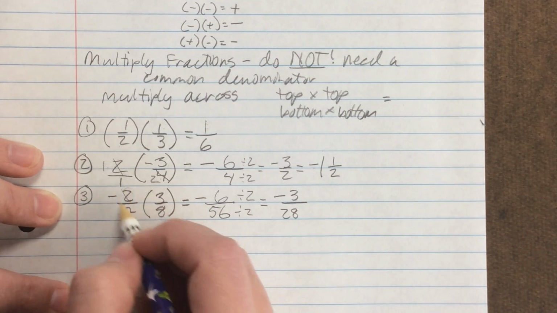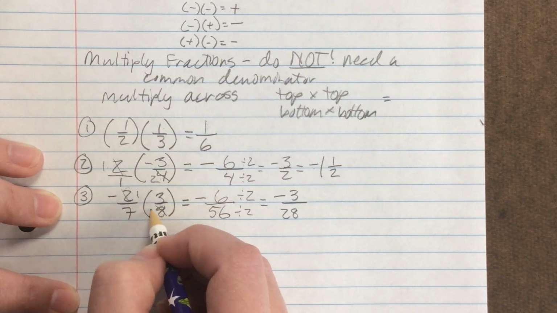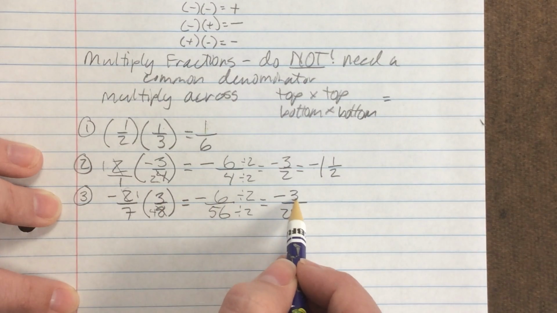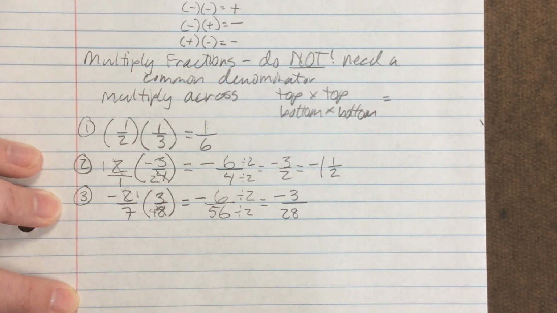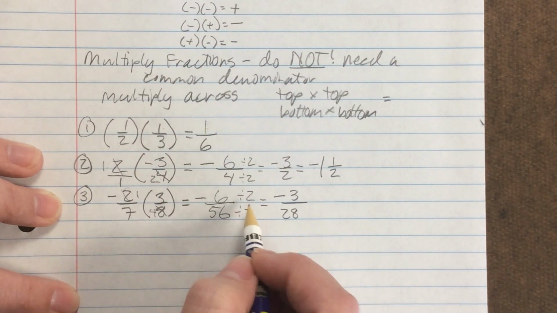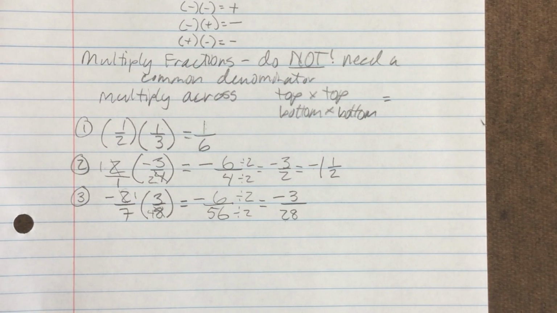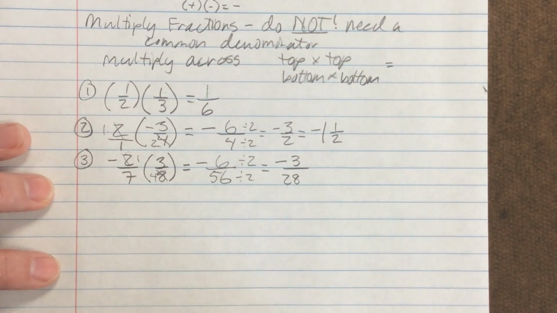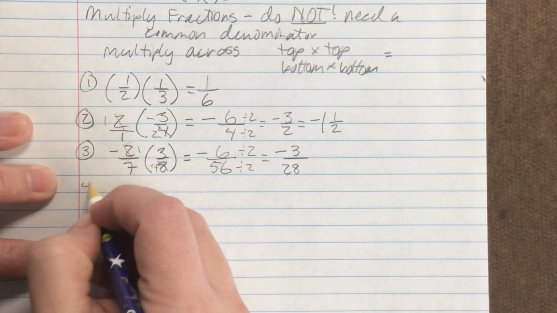So if we do that, 2 divided by 2 is 1. 8 divided by 2 is 4. And then if we multiply across, it's 1 times 3, which is 3, and 7 times 4, which is 28. So it just does this dividing before we do the multiplying. Works either way, but the cross-simplifying, the pre-reducing, just gives us smaller numbers, which are always easier to deal with.